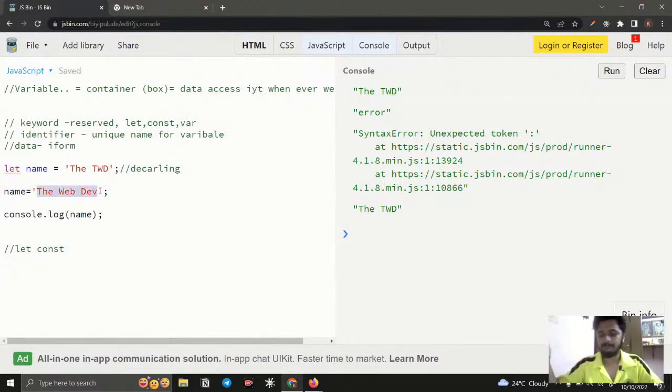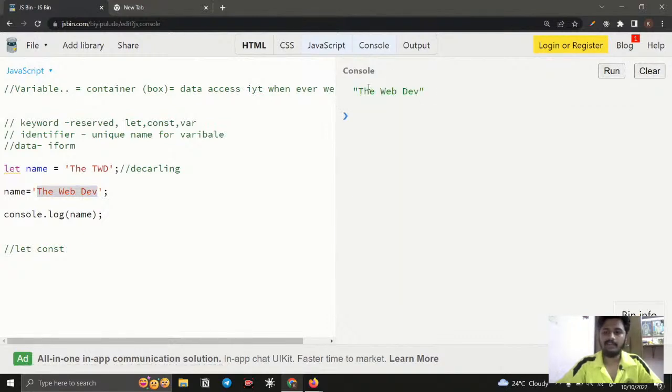You need to reassign it. Now twd is replaced with the web dev. If I clear and run it again, you can see it gets replaced. So if you want to reassign, you can reassign it. I think the concept is clear.